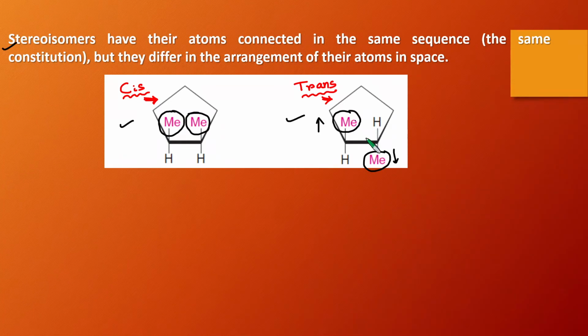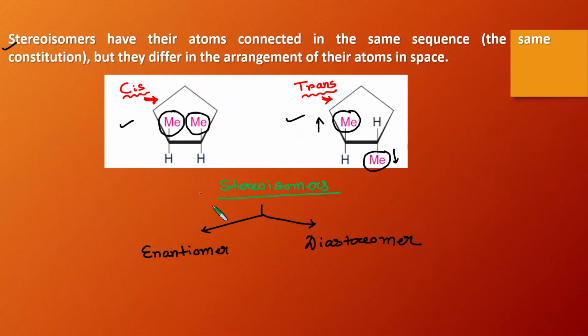So the direction in which these two methyl groups are aligned is totally opposite in case of the trans isomer. So both these compounds have the same molecular formula and the same bond connectivity. However, the three-dimensional arrangement of the methyl groups in space is different between cis and trans. So that's why they are called stereoisomers.